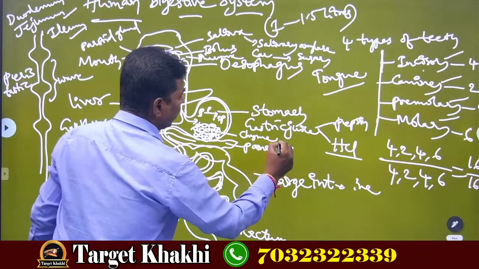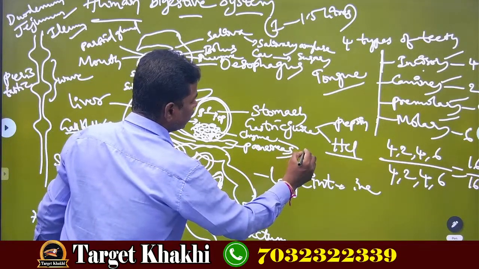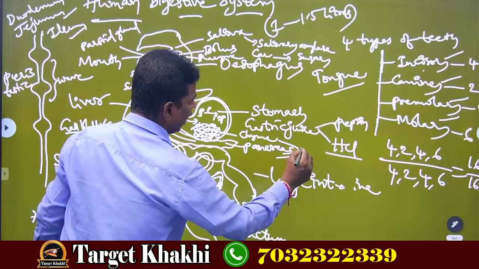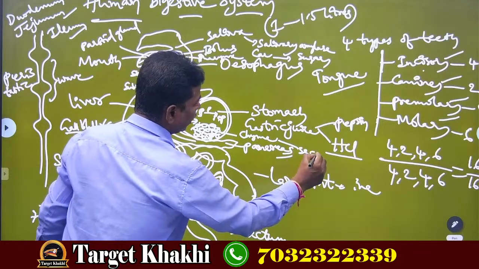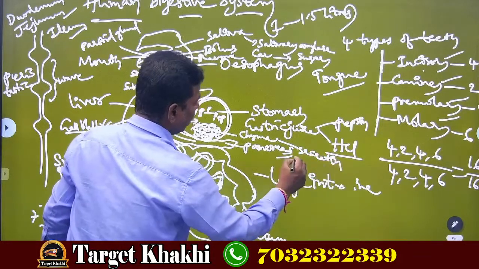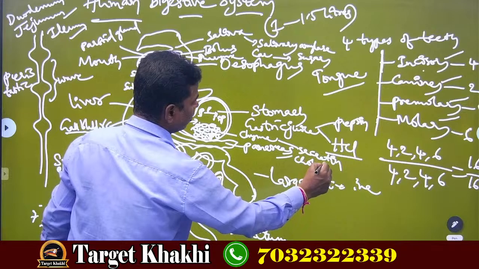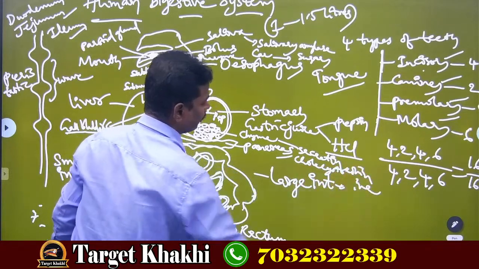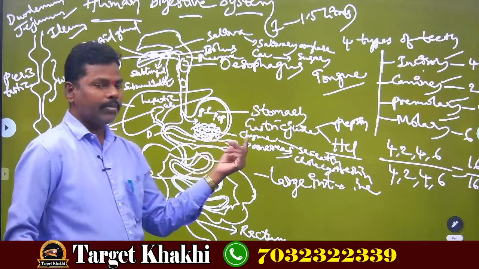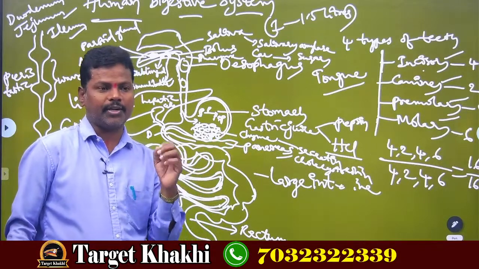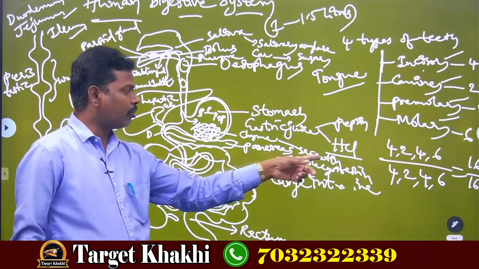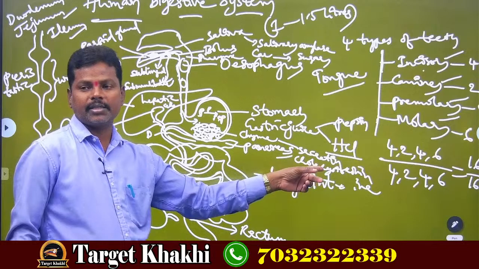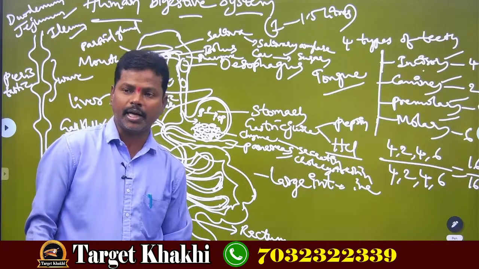This chyme secretes two hormones, they are called secretin and cholecystokinin.